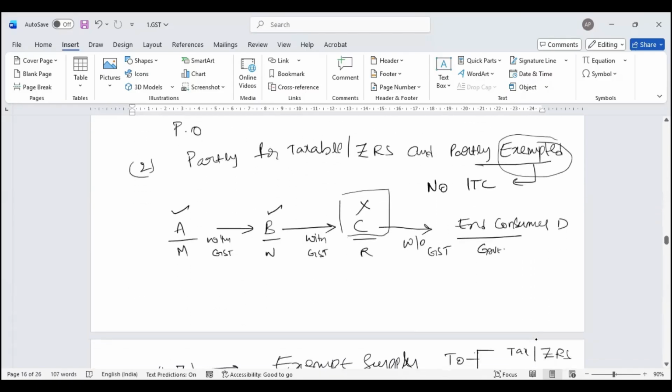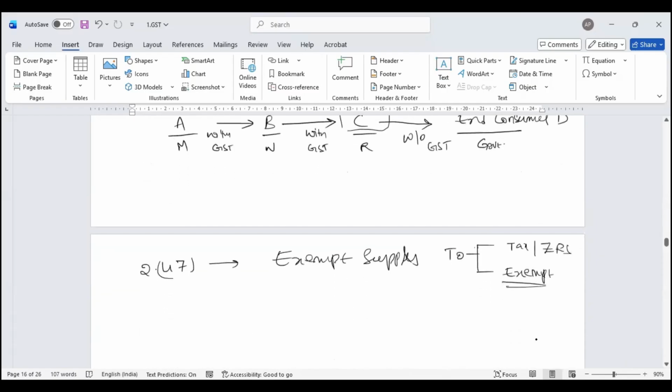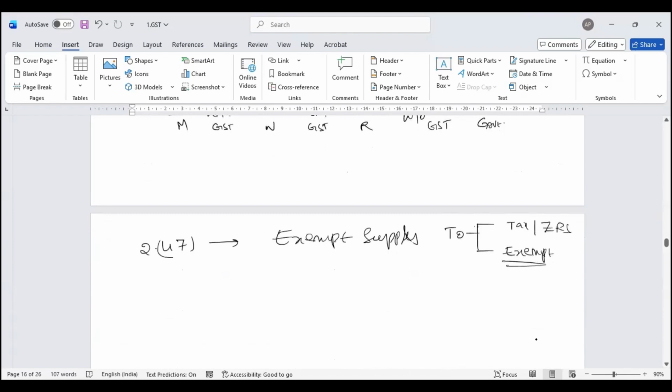Partly for taxable, partly for exempted. Out of the balance 990, say I use 100 for running a DG set which is required for the petrol bunk. Again, exempted. I use it for sale of petrol, diesel. I am not eligible. The balance 900, I use it for sale. I can take input tax credit. This is what they say.